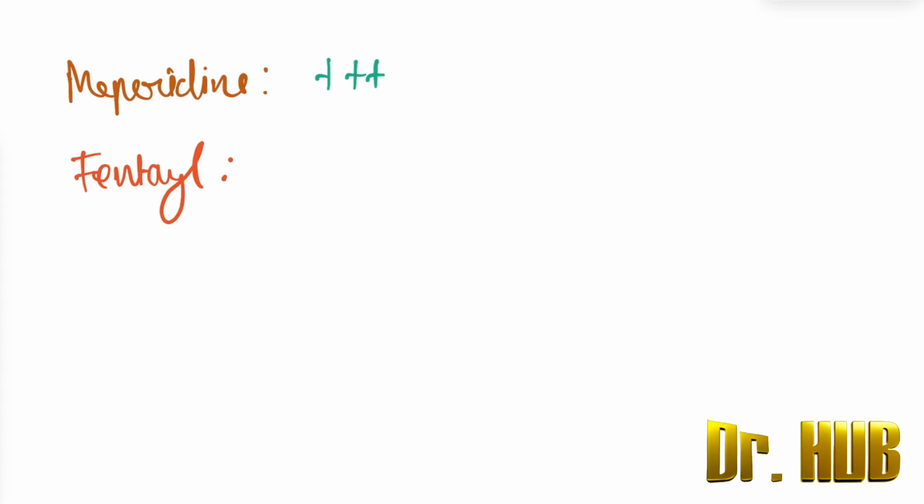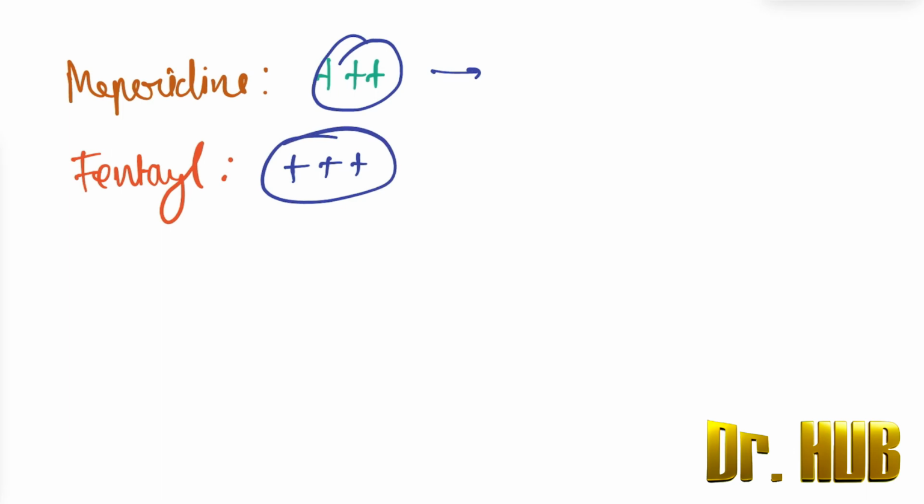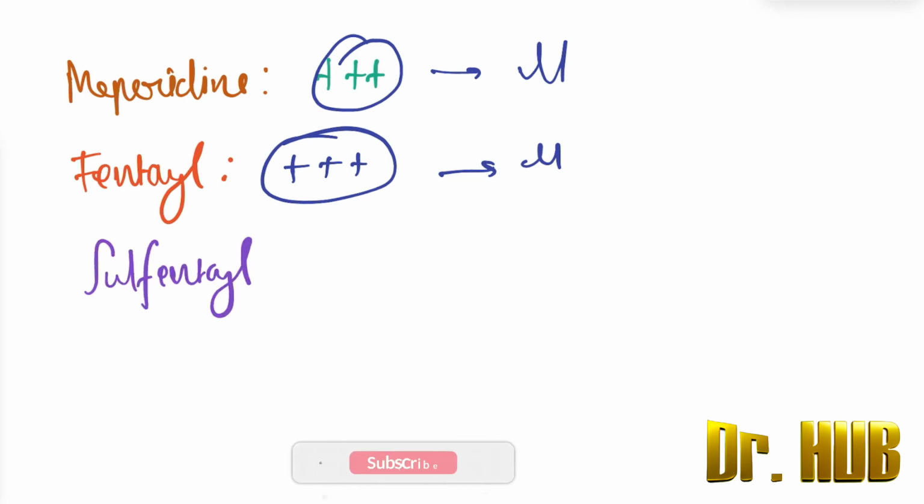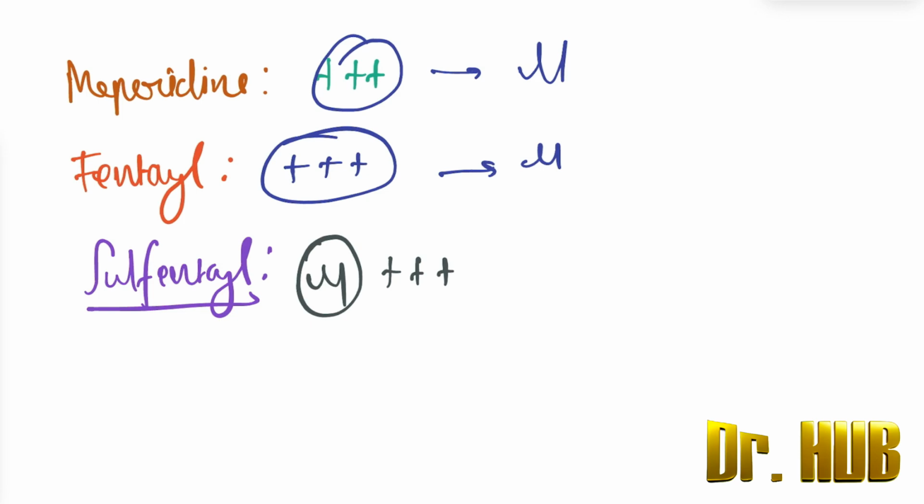Fentanyl is also positive. This is positive for what? We are just discussing the mu, so it is positive for the mu. Then we look at the sulfentanyl. How is the sulfentanyl? Sulfentanyl, if you see, there is a mu. So mu is again positive.